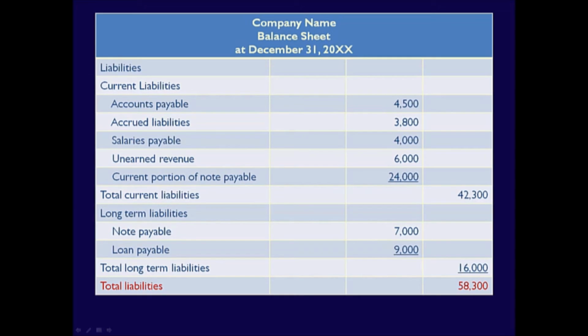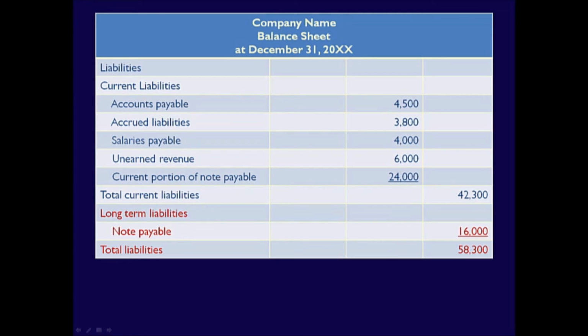It should be noted that if a subsection of liabilities has only one account, there is no need for a subtotal. For example, if long-term liabilities only had one account called note payable, then there would be no long-term liabilities total needed. The amount of notes payable would simply be listed by itself with no subtotal, but still with a heading.